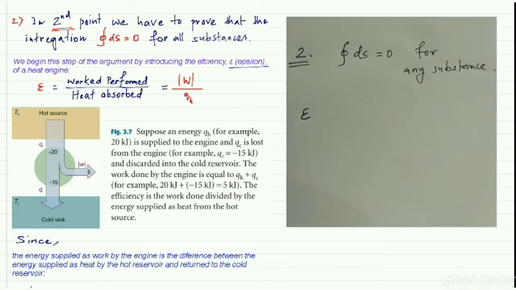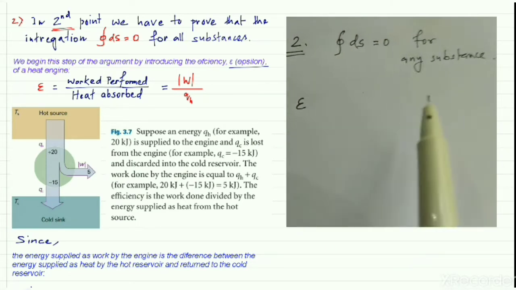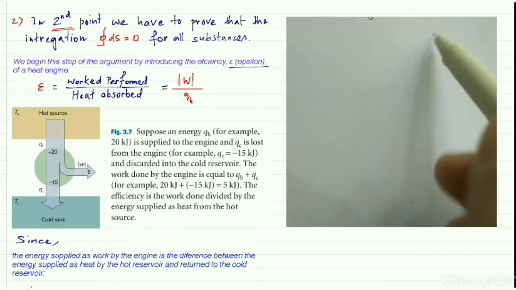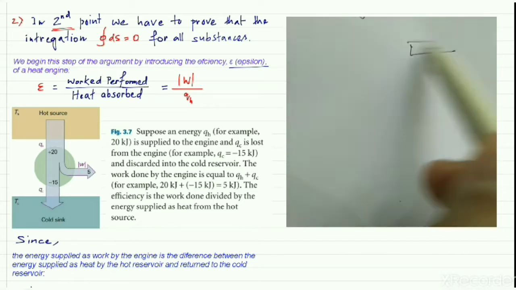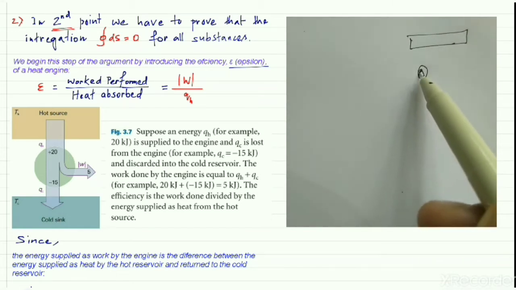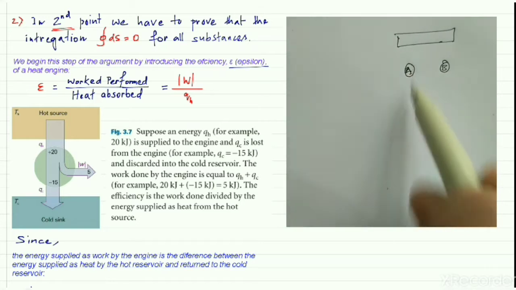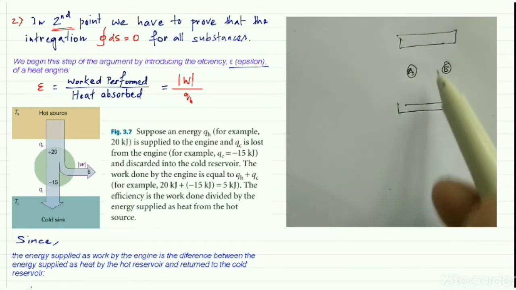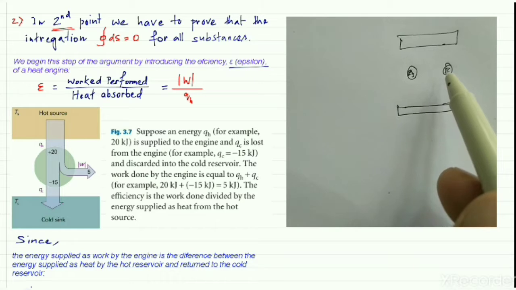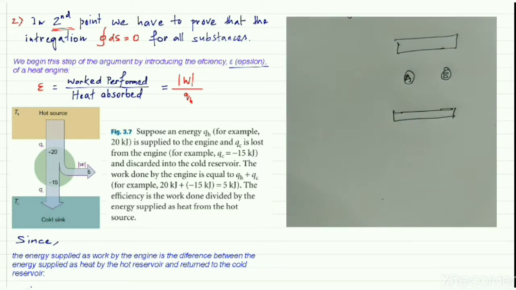The basic concept behind the use of this efficiency term is this. Let us consider a machine A and a machine B. Let's suppose we are taking two different machines which are made of different substances. This point is important.